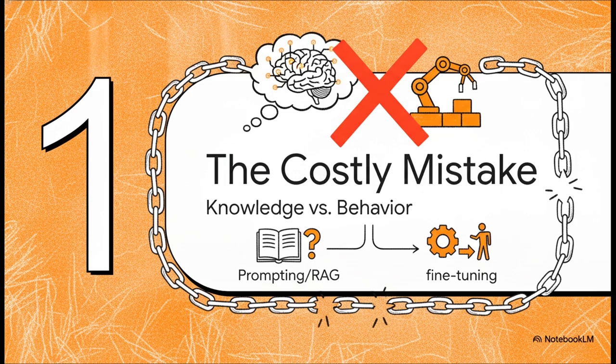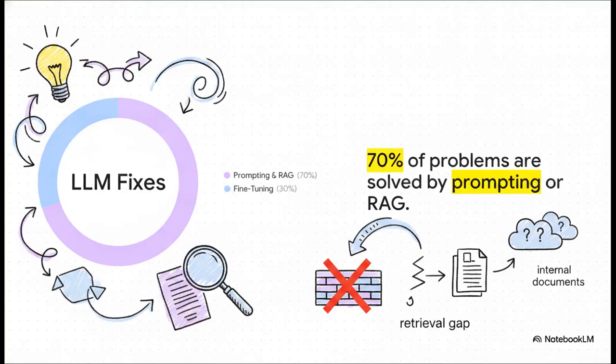Okay, Section 1. The costly mistake. Confusing knowledge with behavior. The sheer scale of the mismatch in the industry right now is actually pretty staggering. Look at the data. Roughly 70% of production large language model problems are solved by just better prompting, better retrieval, or a mix of both, not fine-tuning.